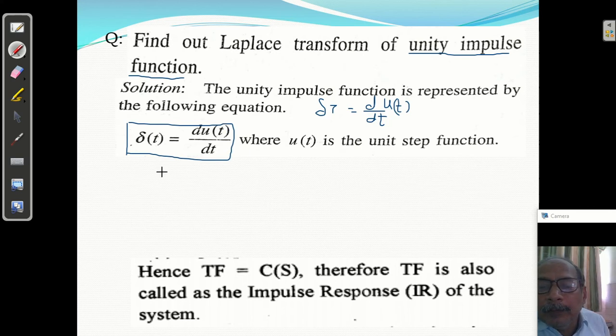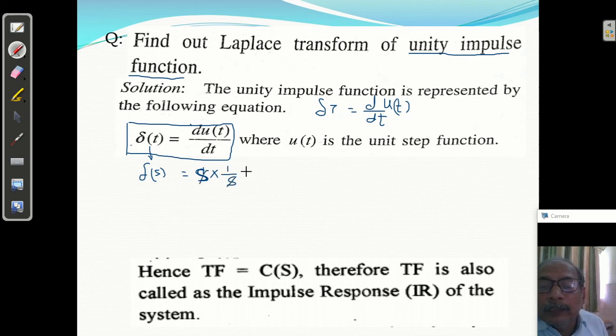Now just tell me, what is the Laplace transform of the impulse function? What will the Laplace transform of d by dt be? It is s, if you neglect the initial condition, and the Laplace transform of the unit step function is 1 by s.